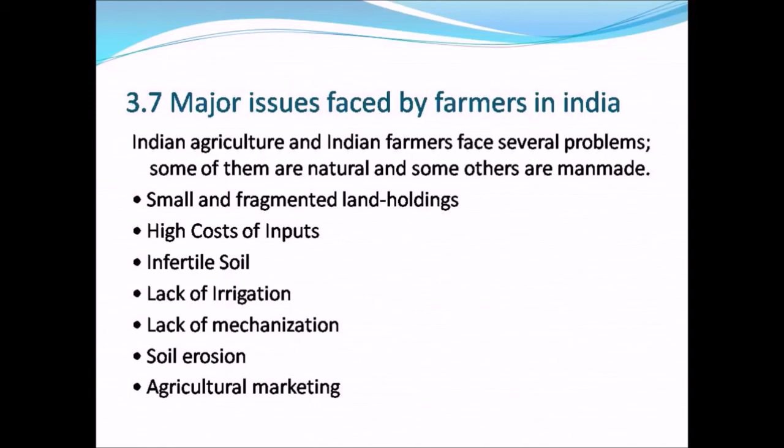Lack of mechanization. In spite of the availability of large scale mechanization, that is the availability of modern agricultural tools, most of the farmers in India still use manual labor and simple and conventional tools for agriculture. So therefore, the productivity will be low.